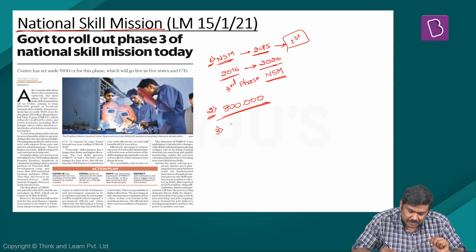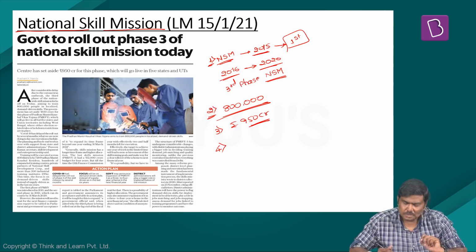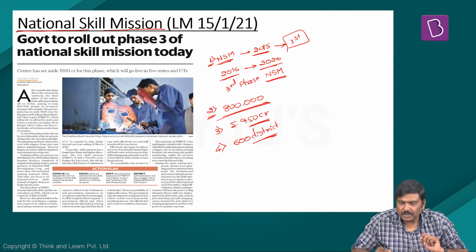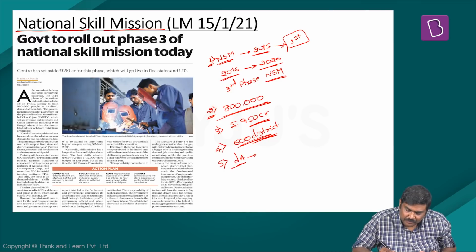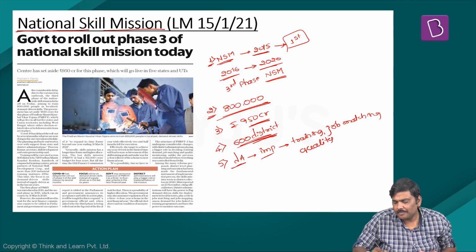It has allocated 950 crore rupees for skilling these many people. The skilling will be provided in 600 districts. The district administration will be involved in providing these skill sets. Fifth very important point, the district administration involved in the scheme will be playing a very important role in deciding what kind of training demand is required here. The job matching will be done by the district administration. Quality monitoring, etc. will also be done by the district administration.